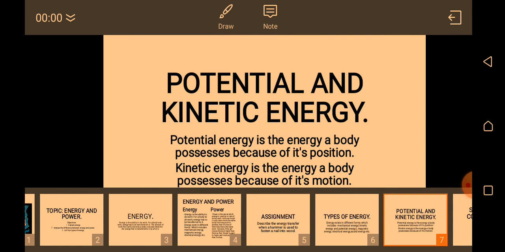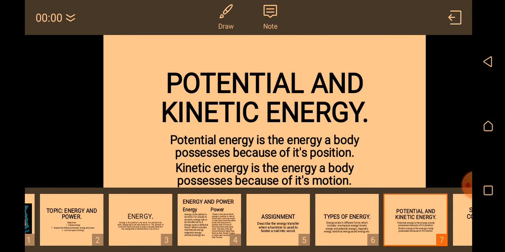But the moment you hit it with a stick or a stone and it is falling from the tree downward, it now possesses kinetic energy because the mango is now in motion. At the initial stage, it was in position. So when it is in position, that is potential, and when it is in motion, that is kinetic energy. There are diverse examples that you can cite to know the difference between potential energy and kinetic energy.